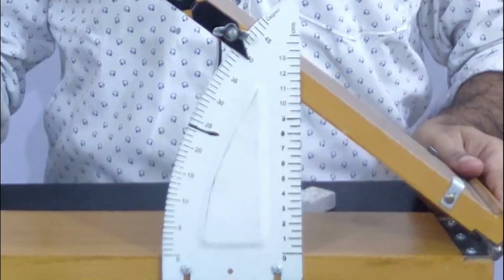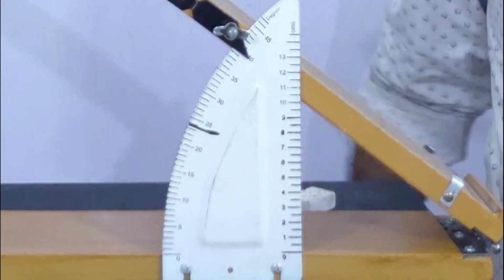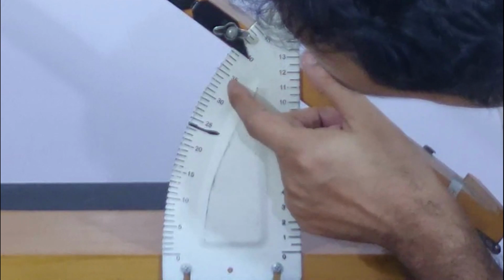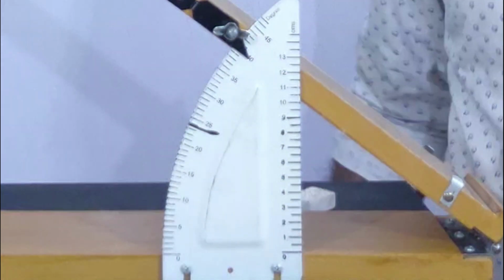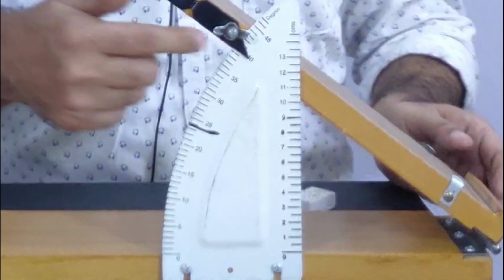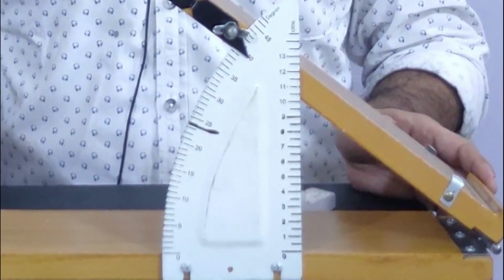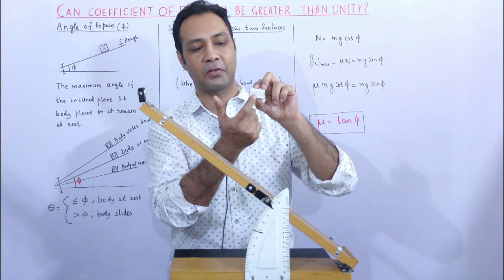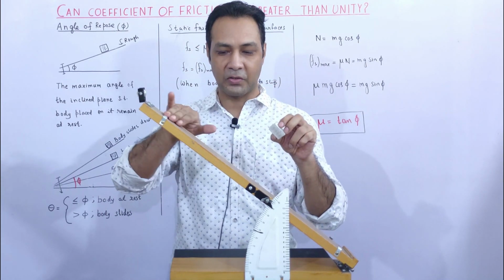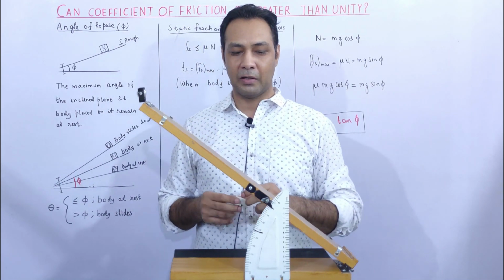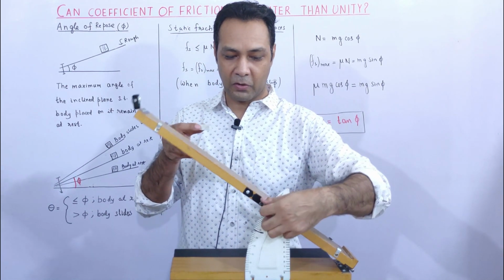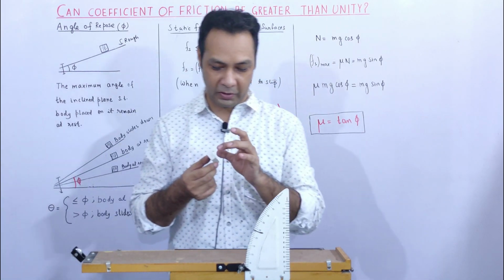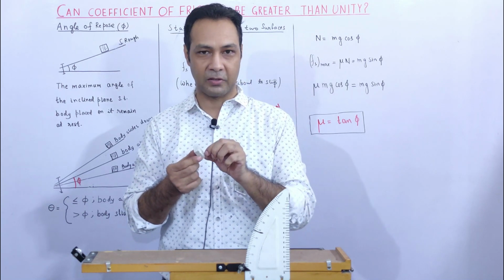So let me check it. What is the angle of repose here? Yeah, this angle of repose is 39 degrees, well below 45 degrees, meaning the coefficient of friction between this eraser and this surface is less than 1. Now I will do it again, but now with this surface, where I have created some roughness. Whether by creating roughness the coefficient of friction has increased or not.